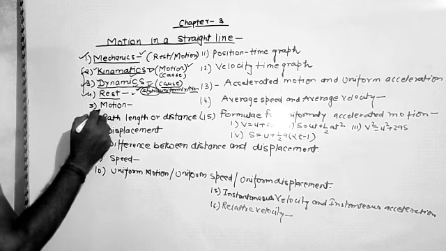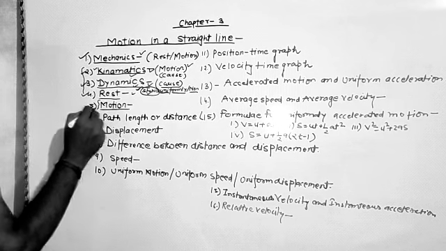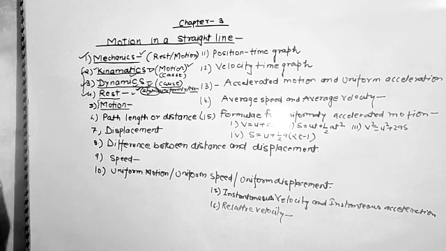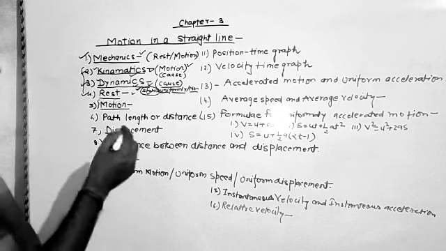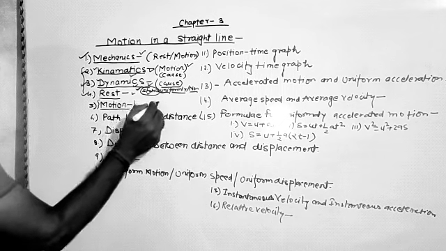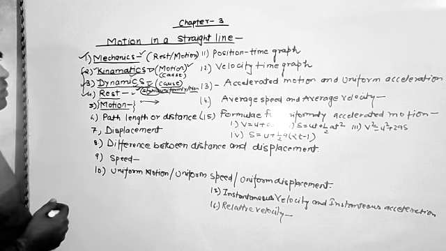Now we are going to discuss motion. What is motion? In motion we define anything which is changing its space, its position, with the passage of time. तो टाइम के रिस्पेक्ट में if any object is continuously changing its position from one point to another point, then the object is said to be in motion.